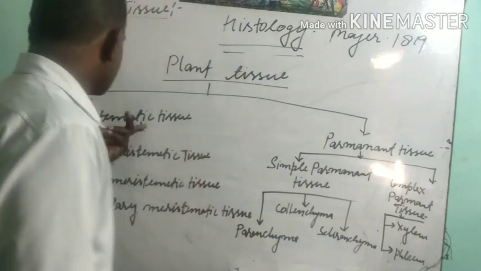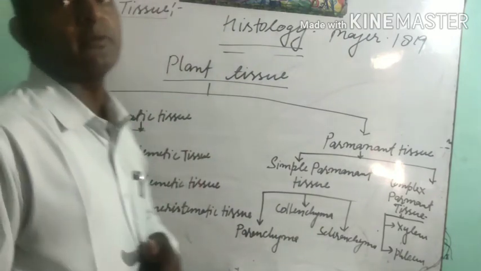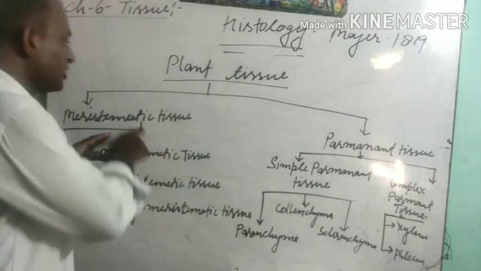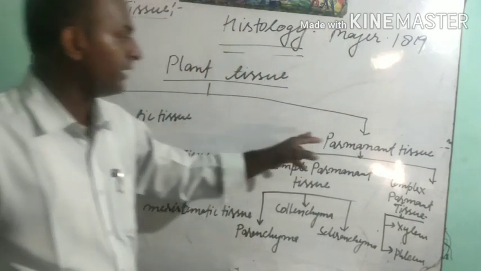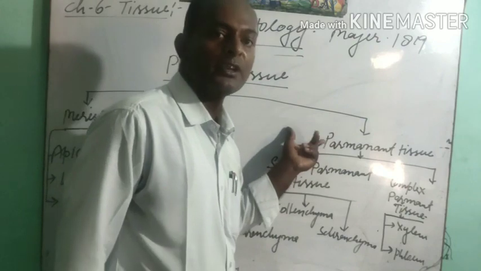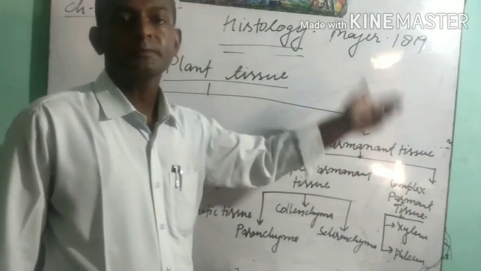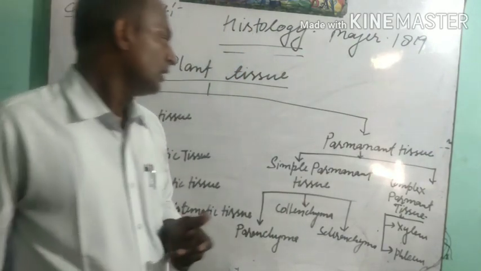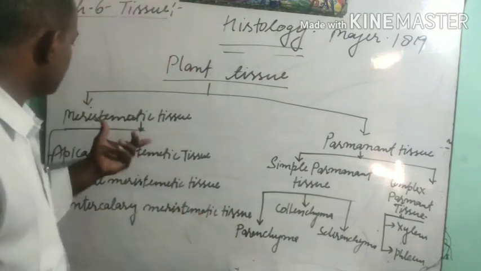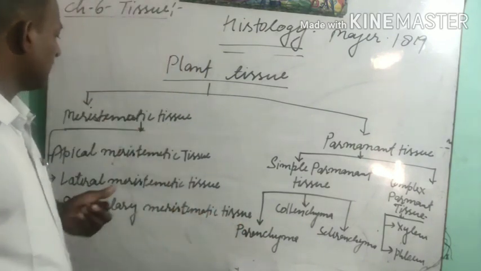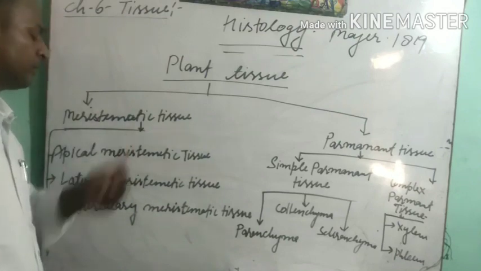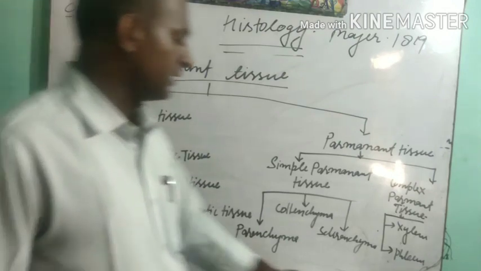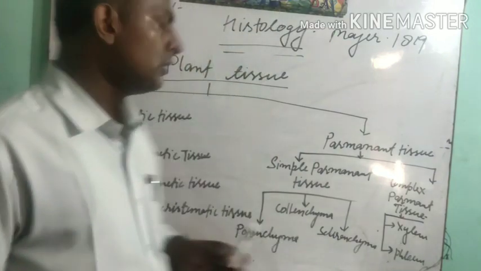But meristematic tissue has the ability to divide. Meristematic tissue changes into permanent tissue after a particular period, and when it changes into permanent tissue, there is no dividing. Now, on the basis of the presence of meristematic tissue at different parts, different locations of plants, it is categorized into three categories.